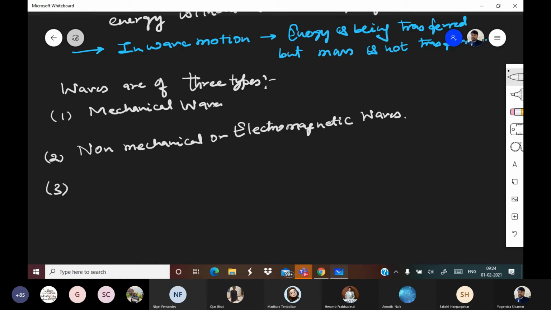And the third type are matter waves. So these are mechanical wave, non-mechanical wave, and third is matter wave.